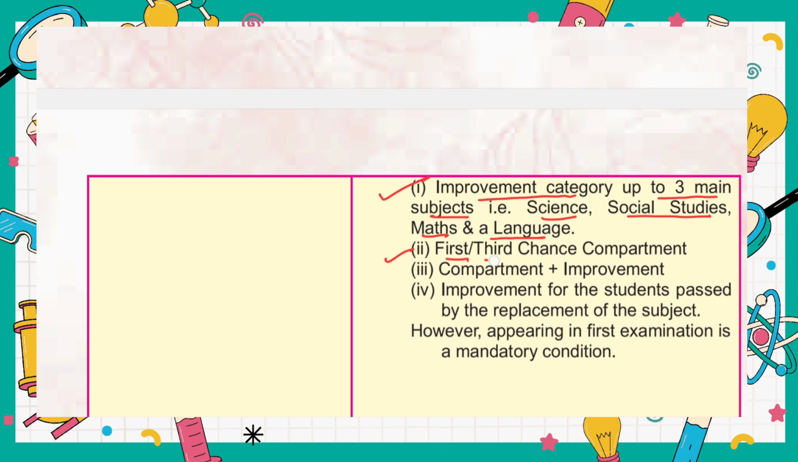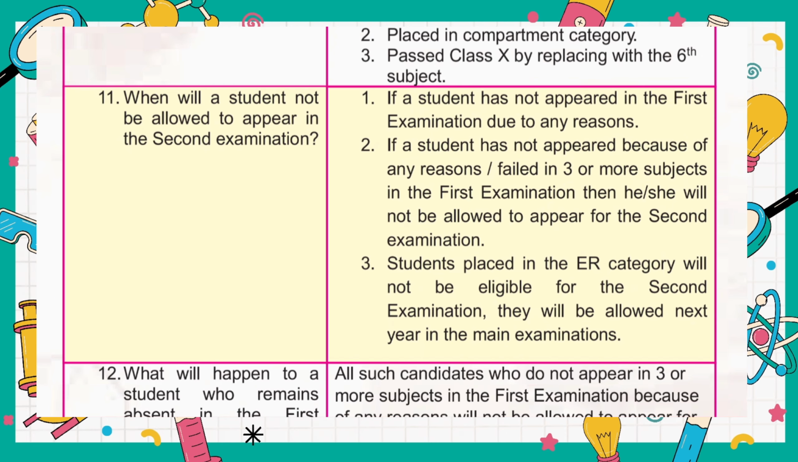Then second, first and third chance compartment students, compartment plus improvement, and fourth, improvement for students passed by replacement of subject. However, appearing in the first exam is a mandatory condition. Here one more thing we should see: when a student will not be allowed to appear in the second exam. First, if a student has not appeared in the first exam for any reason. Second, if a student failed in 3 or more subjects in the first exam, then he or she will not be allowed to appear for the second exam.